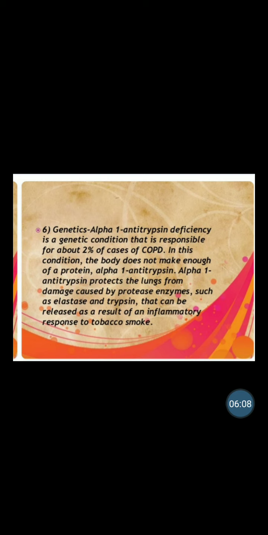I am repeating, what is the role of alpha 1 antitrypsin? It protects the lung from damage caused by protease enzymes, for example elastase and trypsin.